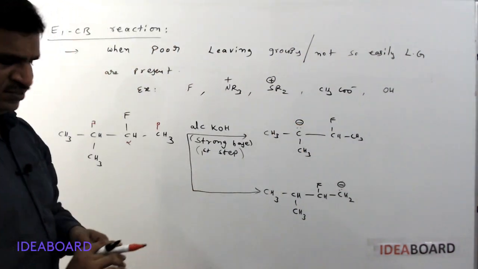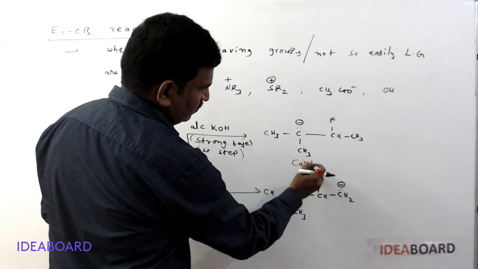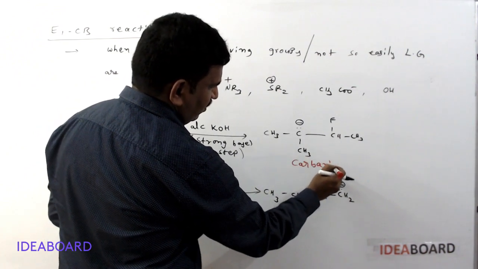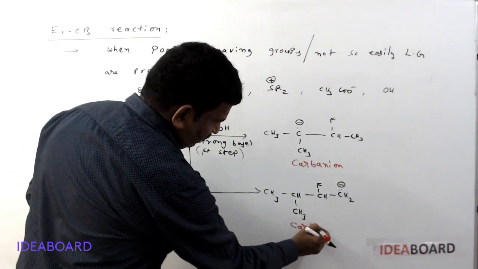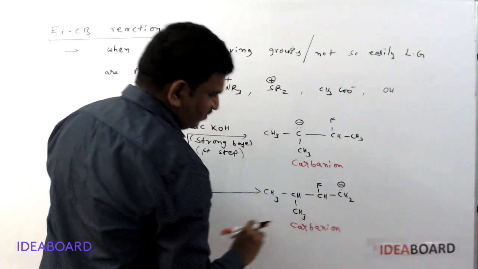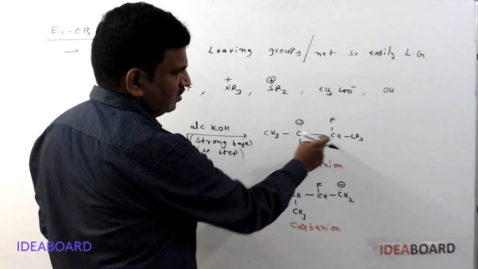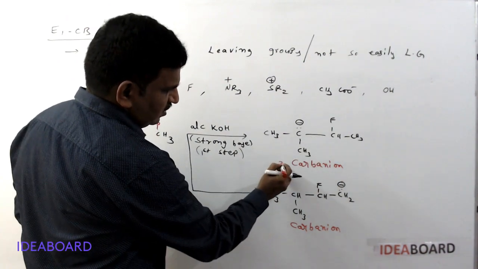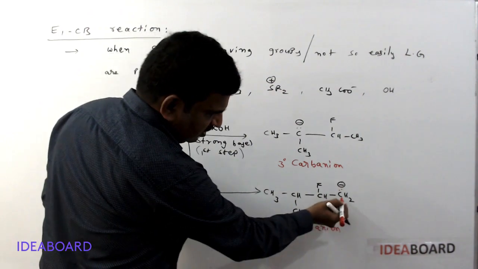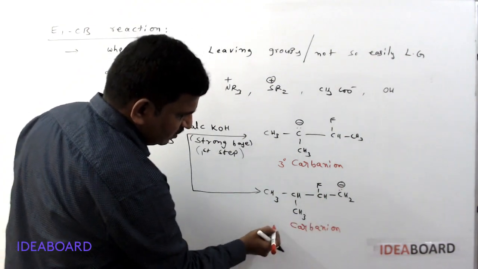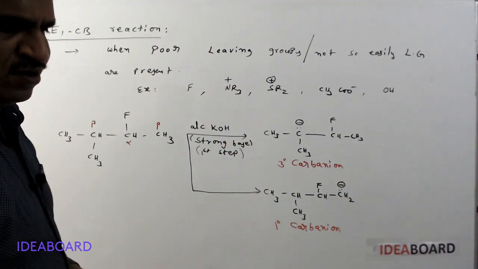What is its name? Yes, this is called a carbanion. It is known as a carbanion, and this is also a carbanion. Tell me what type of carbanion is formed here: primary, secondary, or tertiary? Yes, three carbons bonded, so this is a tertiary carbanion. And here, the carbon is bonded to only one other carbon, so this is a primary carbanion.